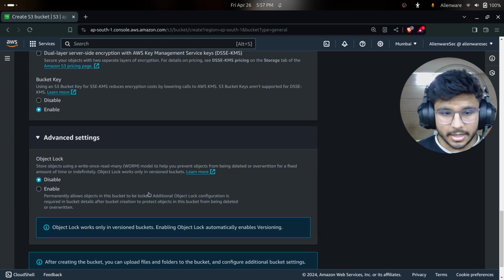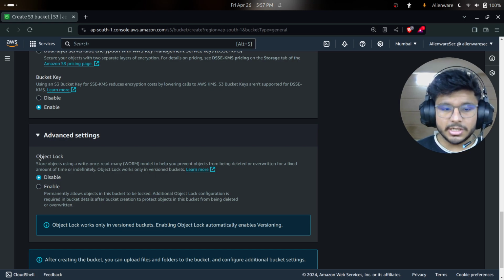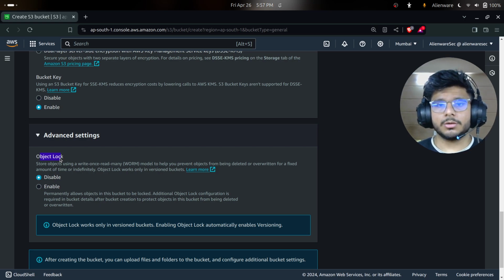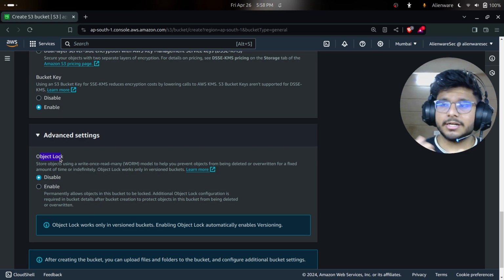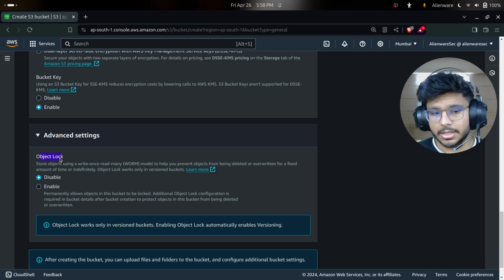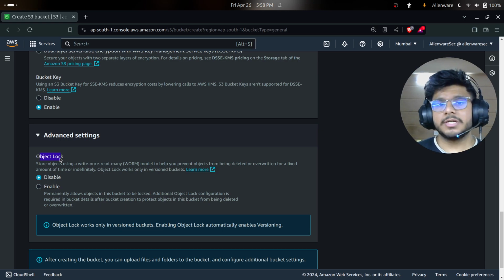We'll just explore the advanced settings, and it is very clear by just reading the name. It states object lock. I already told you before what an object is. An object is our file, any data that we store in the bucket. Now, what happens if we disable it? Nothing. If we create a bucket, put objects in it, and delete them, nothing happens, right?